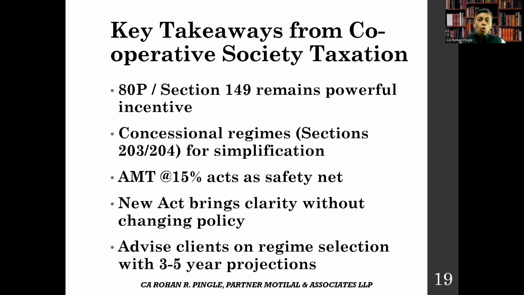The new Act has brought greater clarity through simpler language, schedules and tables without changing the basic policy, that is, the philosophy behind the logic. In practice, always advise your cooperative clients to evaluate the best regime with a 3 to 5 year projection. Focus on proper documentation and annual review. This will reduce your compliance burden and help societies grow sustainably.